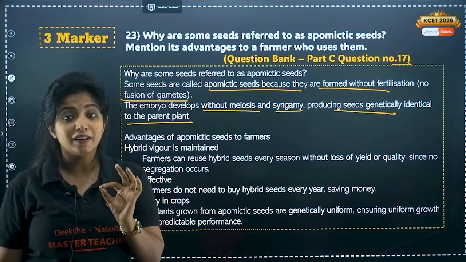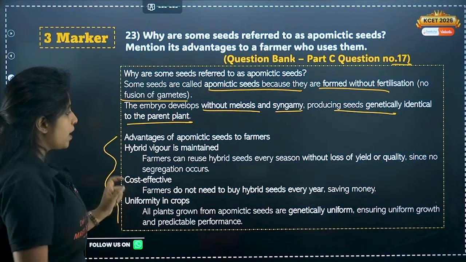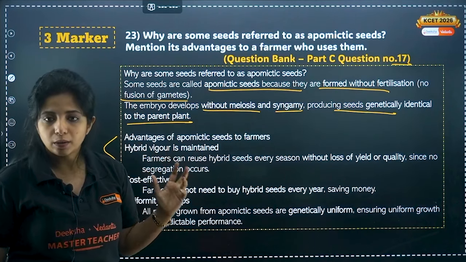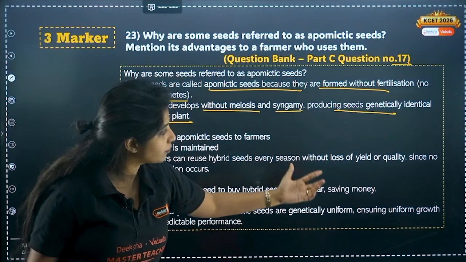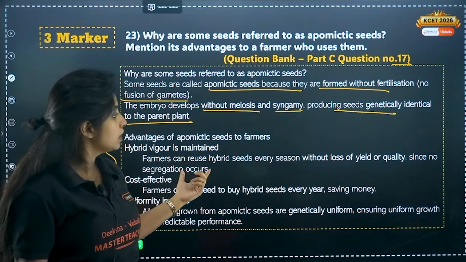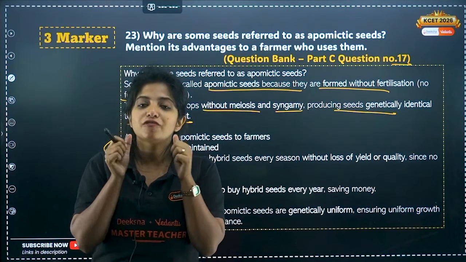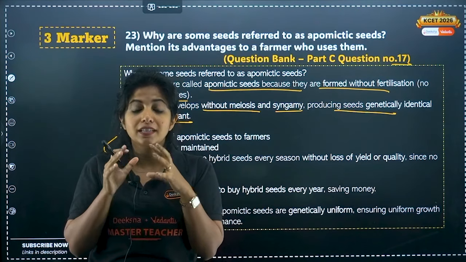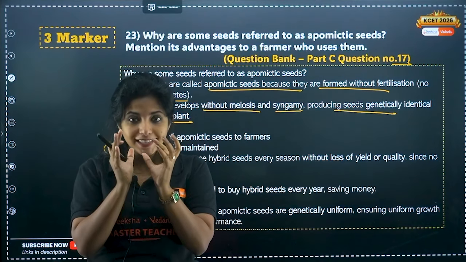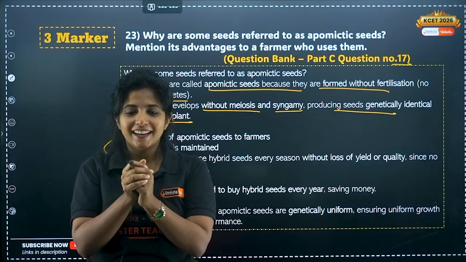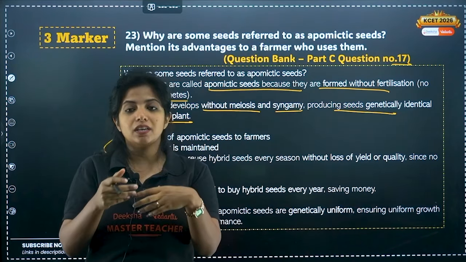So these are the advantages of apomictic seeds. You can get separate questions on that as well. So hybrid vigor is maintained. What do you mean by that? Farmers can reuse hybrid seeds every year without loss of yield or quality since no segregation occurs. So basically what is happening here, the female plant is enough for producing the new generation. So I've got a seed which is exactly like that. A seed again will produce an embryo out there, a seed which is giving rise to a whole plant.